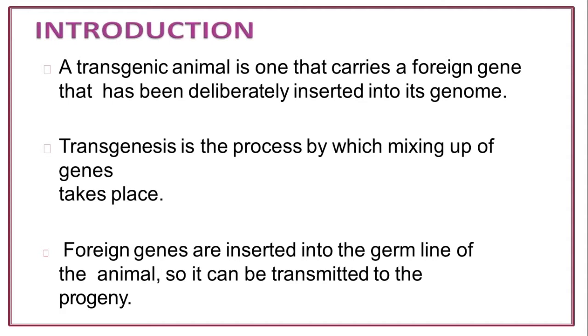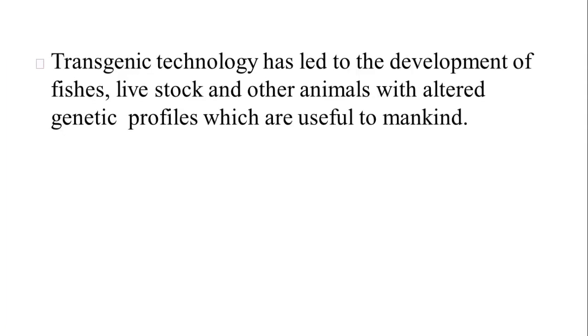The germ line is the actual gene sequence of a particular animal, and you incorporate another external gene into that segment, so it can be transmitted to the progeny. When you incorporate an external gene into the animal, it can be transmitted to the progeny in the next generation also.